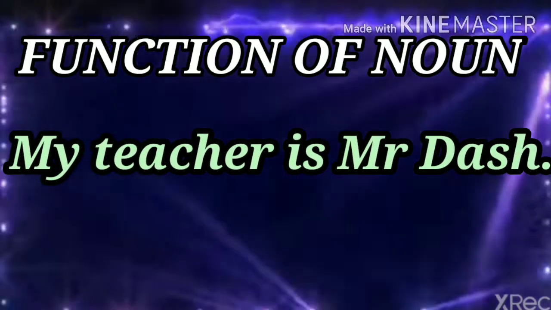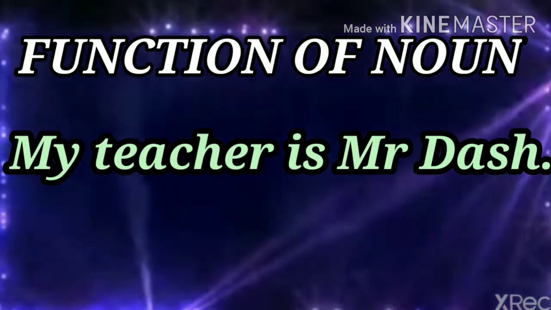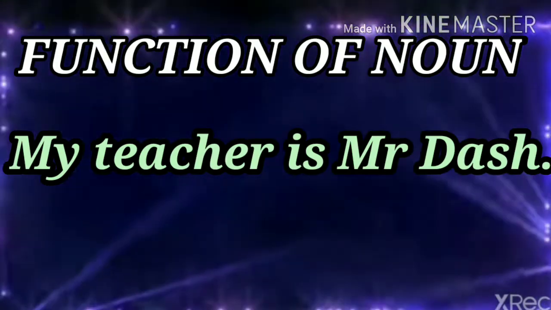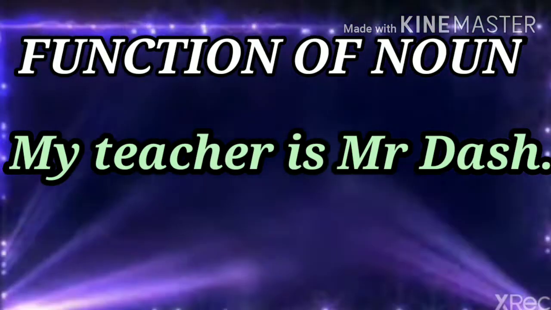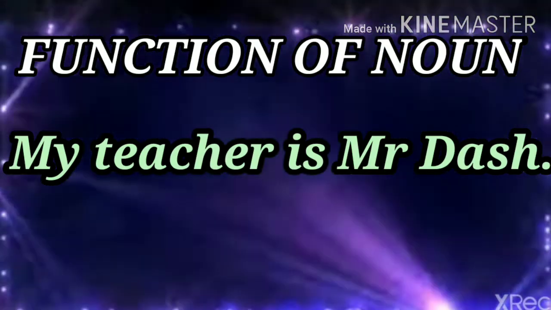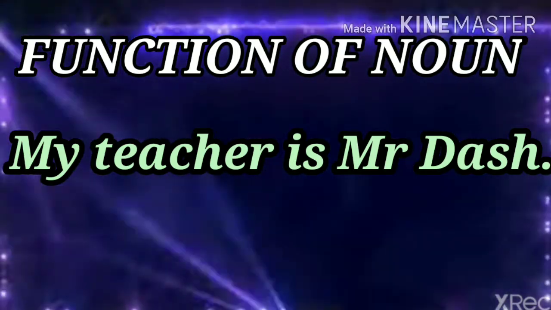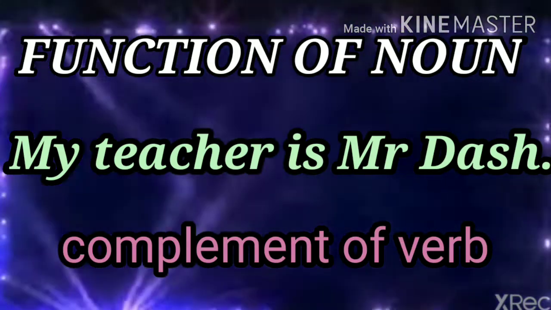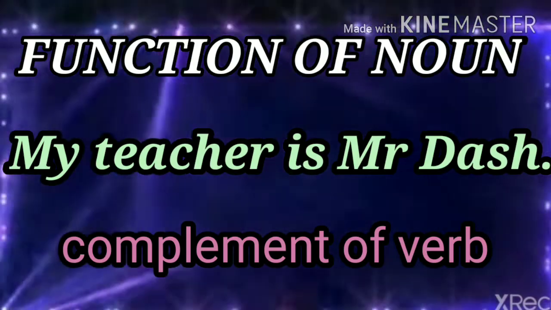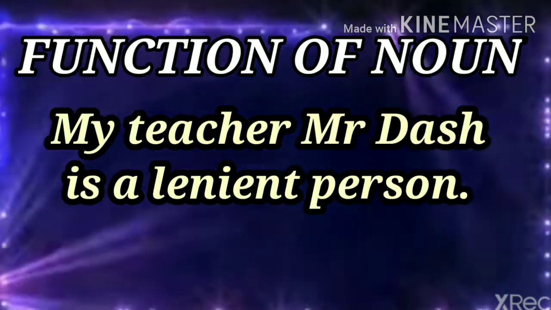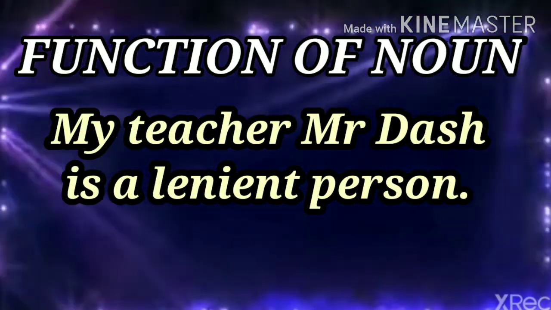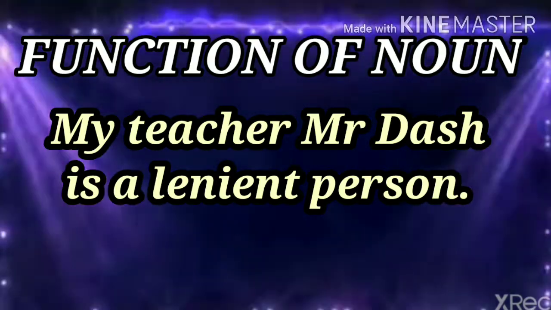In the fourth sentence, my teacher is Mr. Das. Mr. Das follows the be verb. So it is clear that it is a complement of the verb. In the fifth sentence, my teacher Mr. Das is a lenient person.